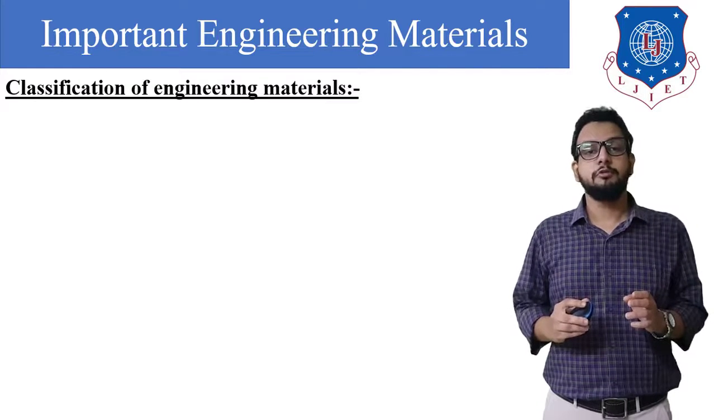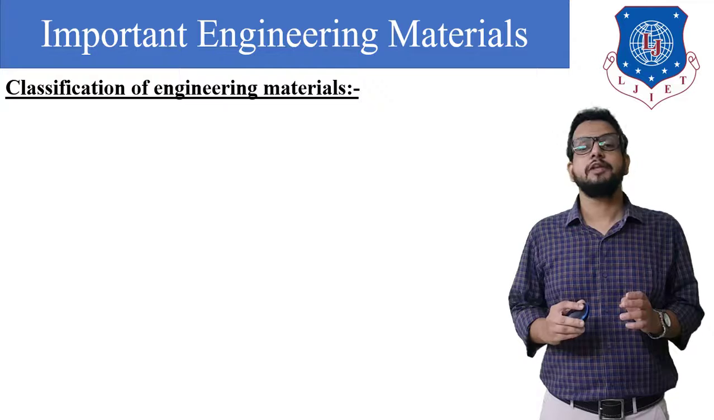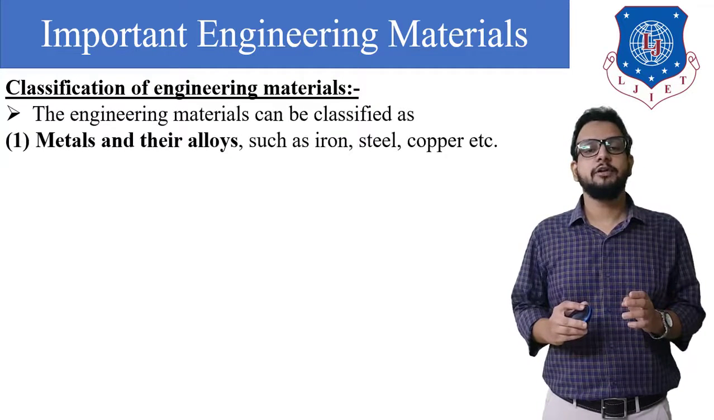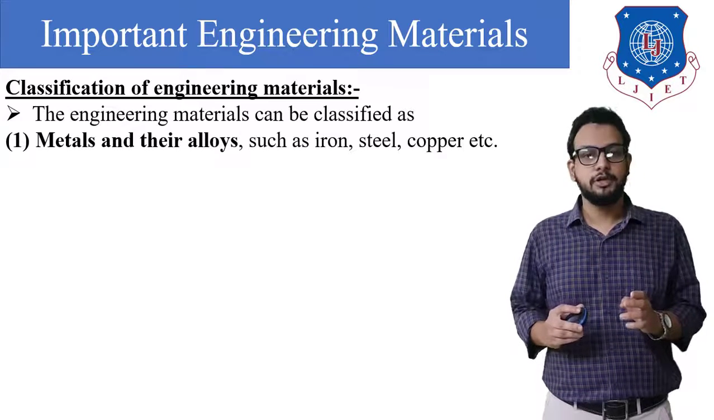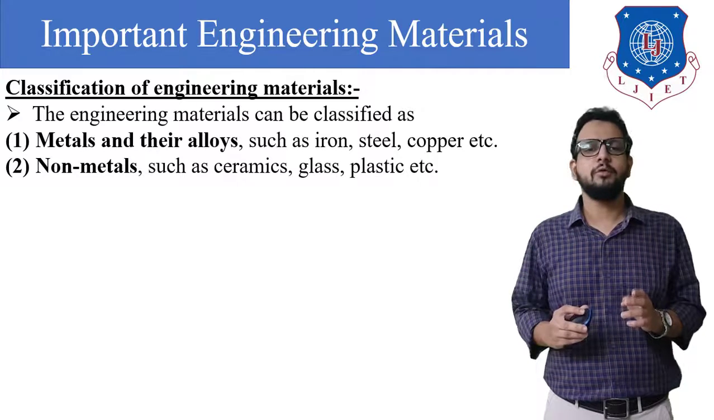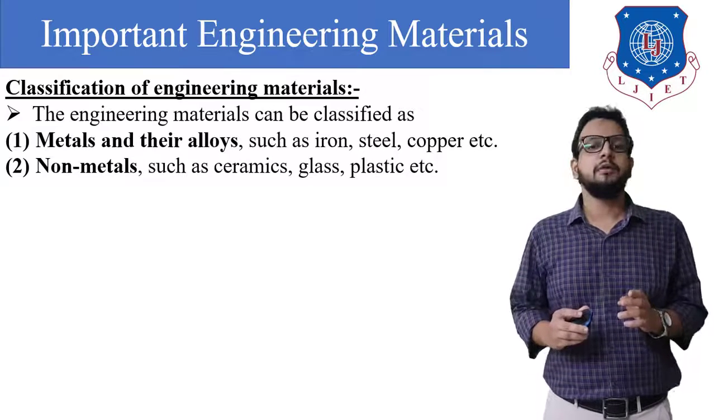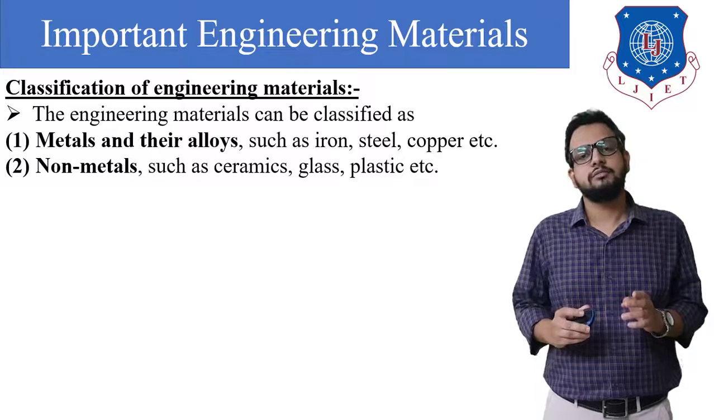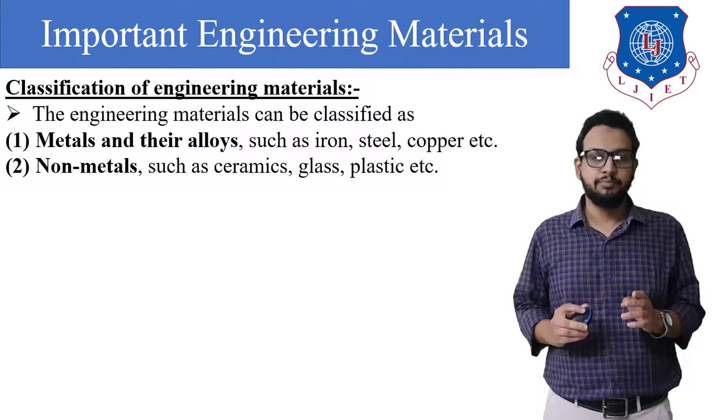Now, first of all, we are going to see classification of engineering materials. Engineering materials are classified as, first, metals and their alloys, and second, non-metals. Metals such as iron, steel, copper, aluminium come under this category, whereas non-metals include ceramics, glass, plastics, etc.